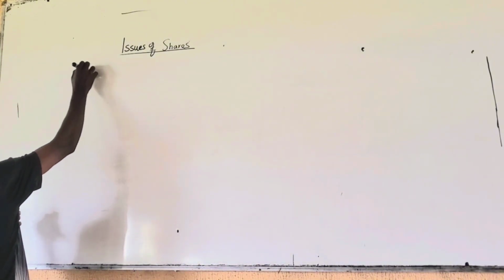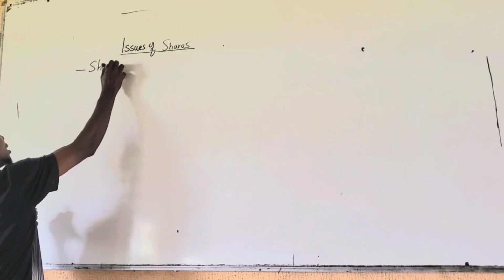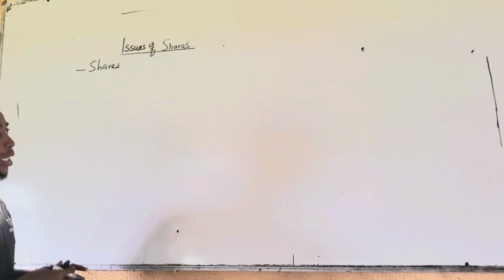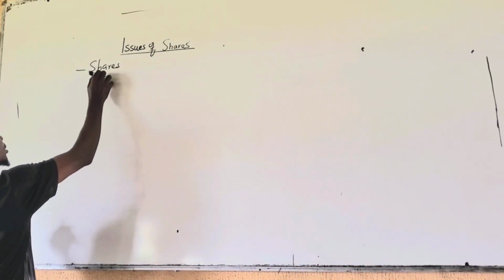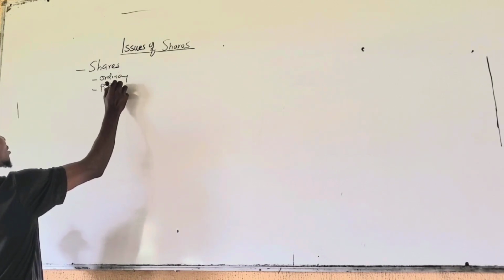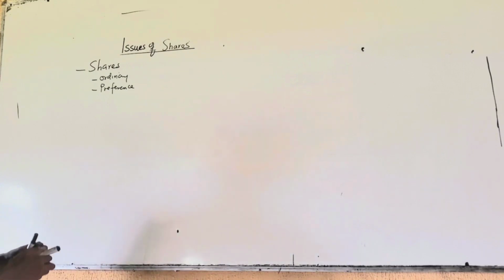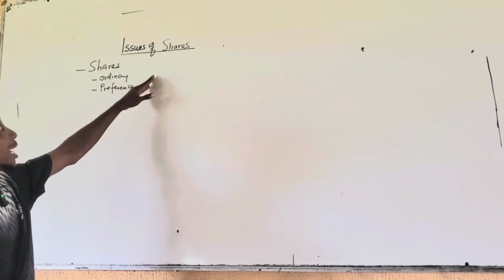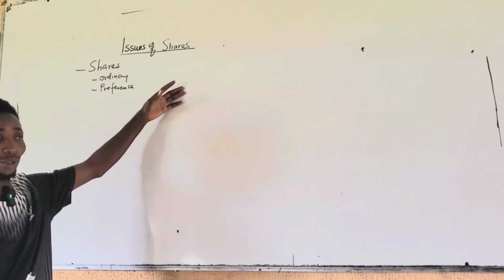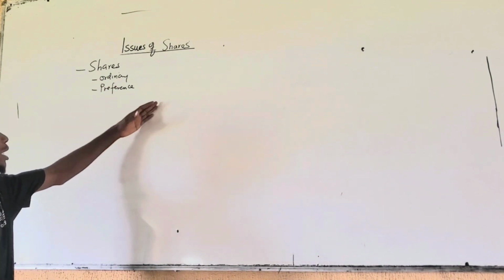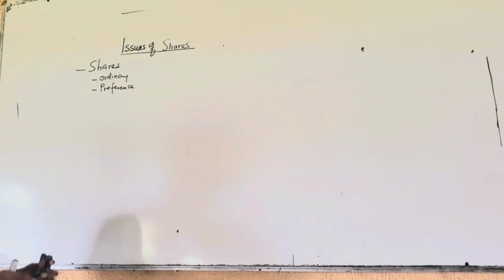So what is a share, or what are shares? These are units of capital in a company. And shares may either be ordinary shares or preference shares. So you can read this up. Ordinary shares are owned by ordinary shareholders. Those shareholders are paid after preference shareholders have been paid, while preference shareholders have preferential payments and they have a fixed percentage or a fixed dividend.